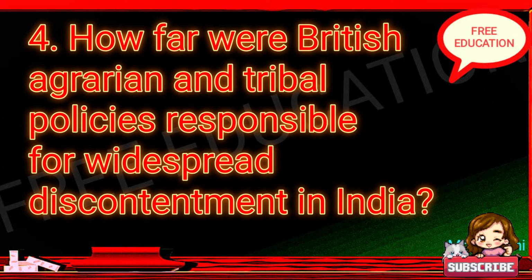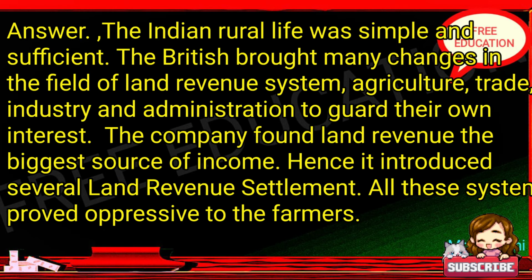4. How far were British agrarian and tribal policies responsible for widespread discontentment in India? Answer: Indian rural life was simple and sufficient. The British brought many changes in the field of land revenue system, agriculture, trade, industry and administration to guard their own interest. The company found land revenue the biggest source of income. Hence it introduced several land revenue settlements. All these systems proved oppressive to the farmers.